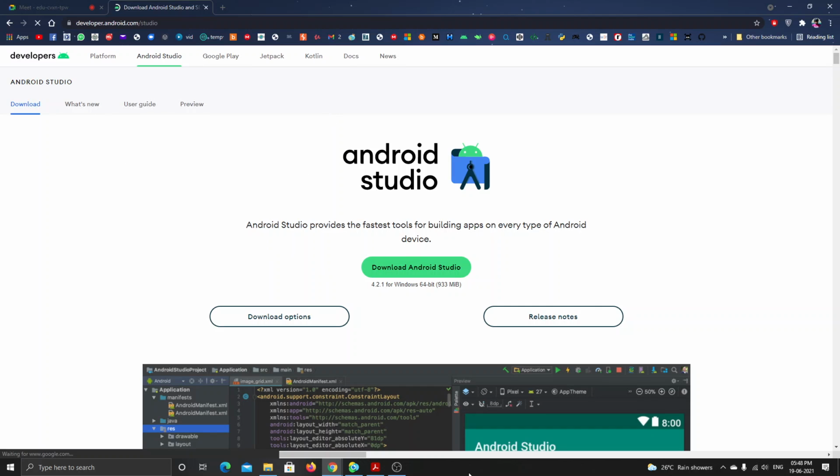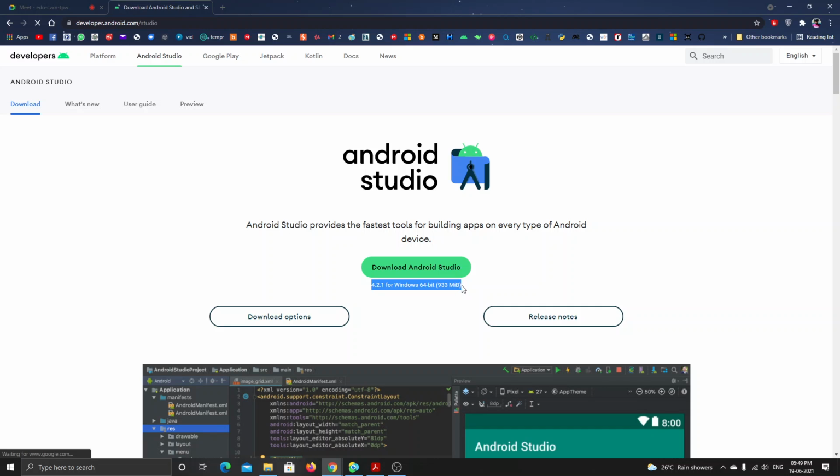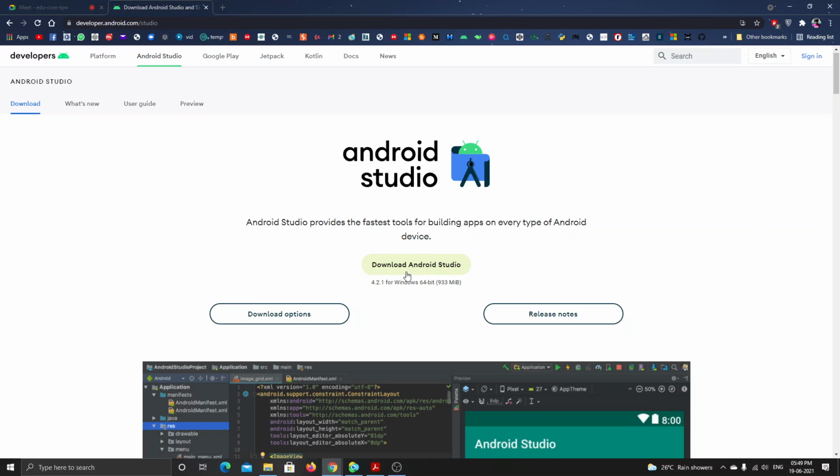When you go to developer.android.com studio, you will see this website. It will auto-detect whether my system is Windows, Linux or Macintosh, and give me the software link here. If I click download, it will directly download.